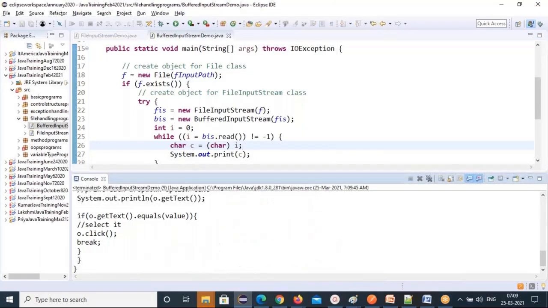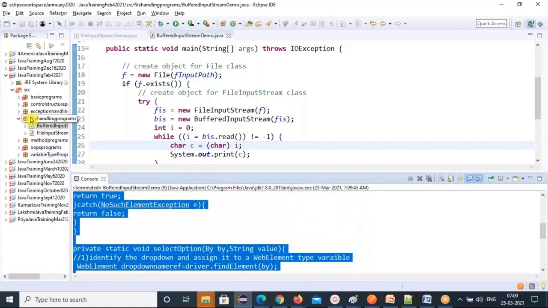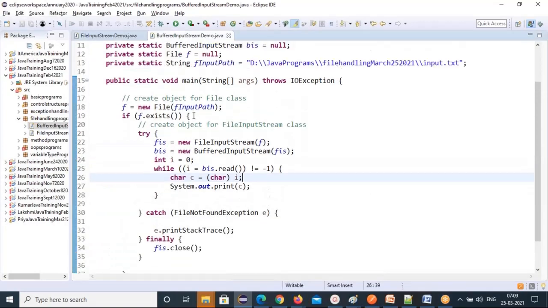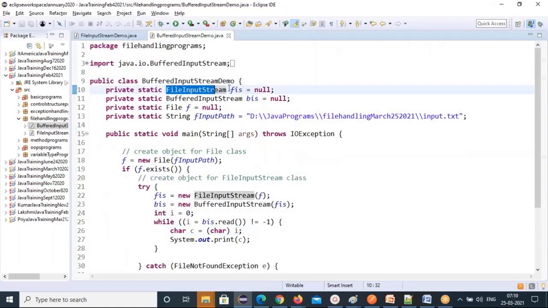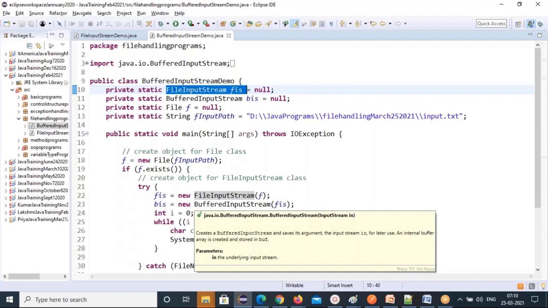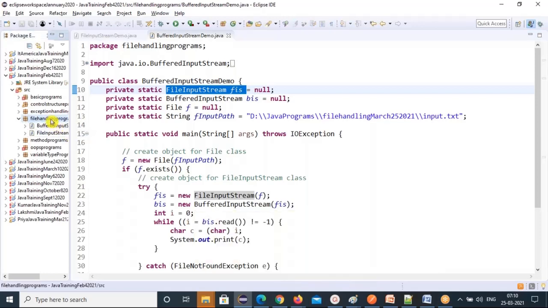See that? But you can observe the difference between FileInputStream and BufferedInputStream only if there is large data. So basically it reads very fast compared to FileInputStream. FileInputStream will read one byte at a time, but BufferedInputStream will read a large chunk of bytes at a time. So that's the one thing. And next,